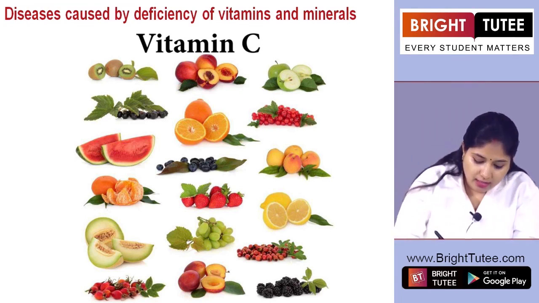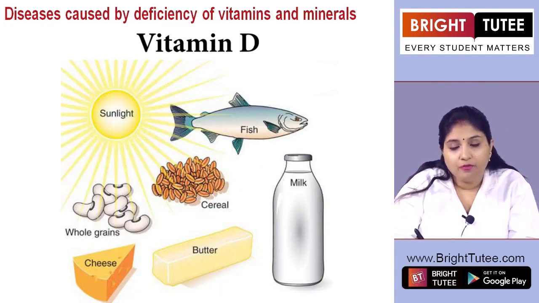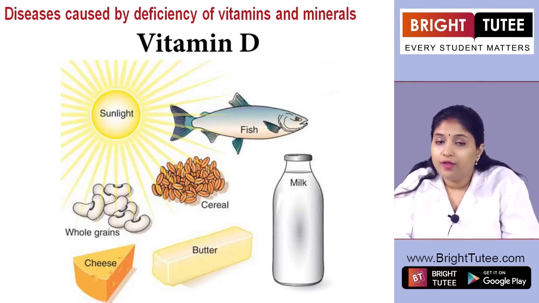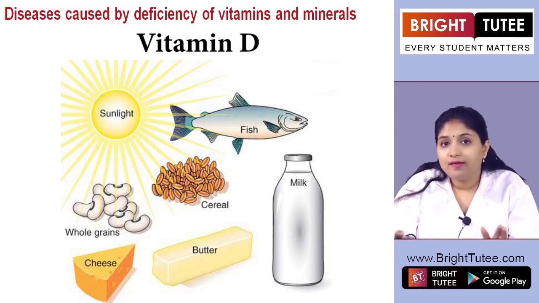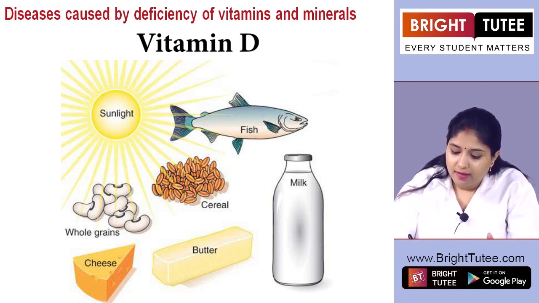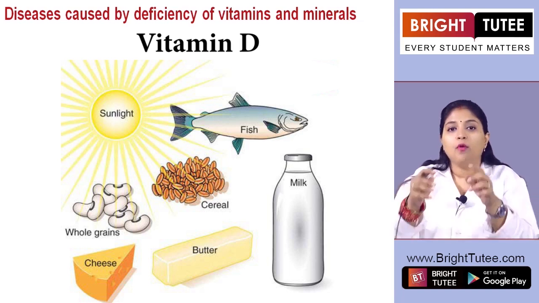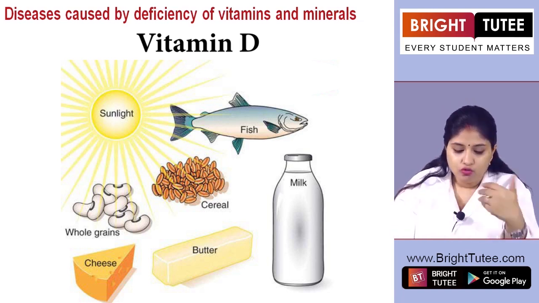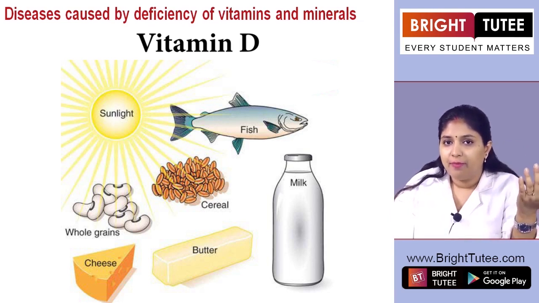Then we have another type of vitamin which is very essential, that is vitamin D. The absence of vitamin D causes rickets. This vitamin is really important for the development of bone, so the disease is associated with bone formation. In this case the bones will become soft and bent, so the legs will be bow shaped. Rickets is usually seen in small children during the development phase.